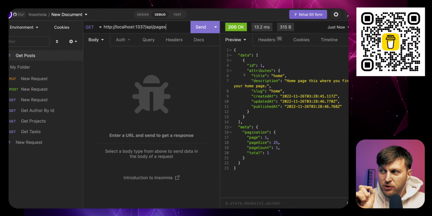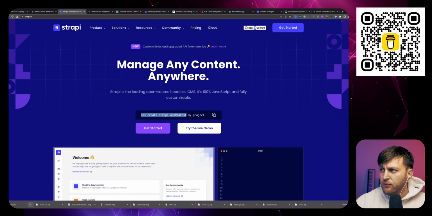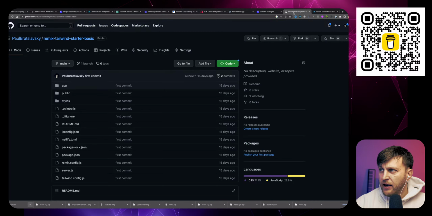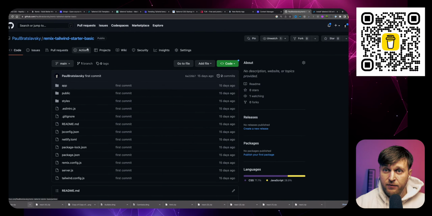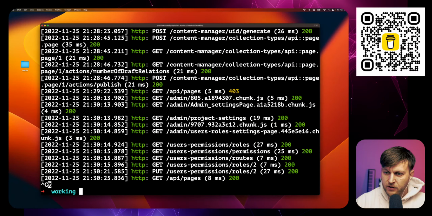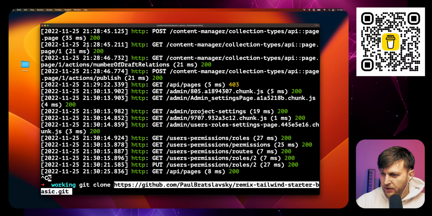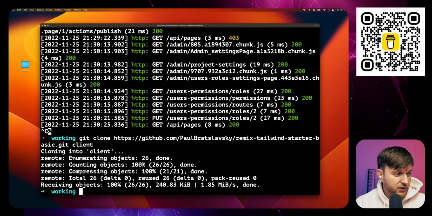So the next step is for us to be able to get this basic data on the front end before we get anywhere further. So now we're going to start working on our front end. To make it easier for us, like I mentioned earlier in the stream, I created this repository that will basically set up a very bland Remix project with Tailwind, nothing else. So that's what we're going to do. I'm going to go here, Control C. I'm going to do git clone. And I'm going to call this client. And let's do this.